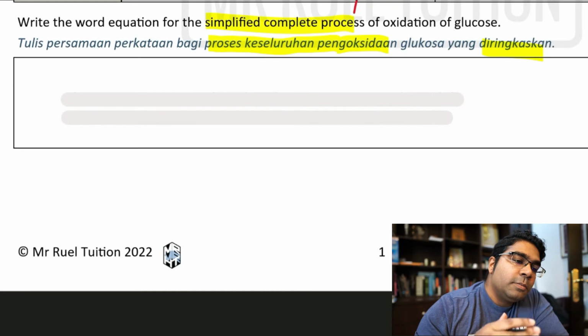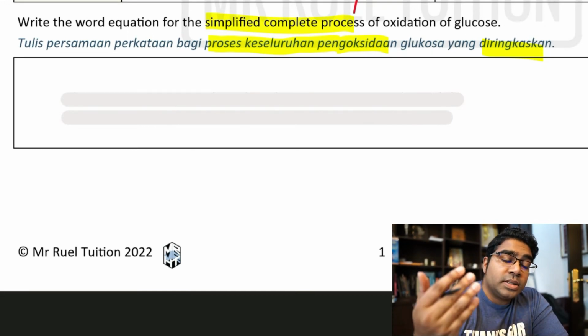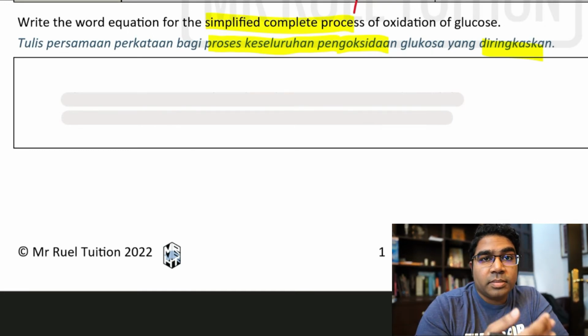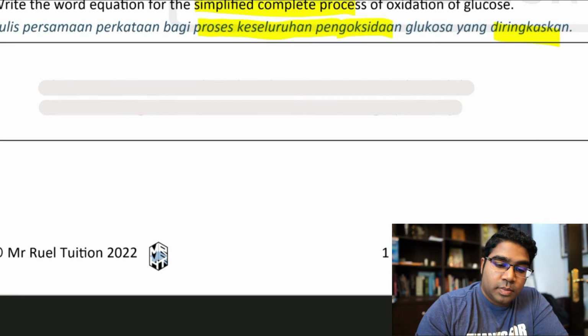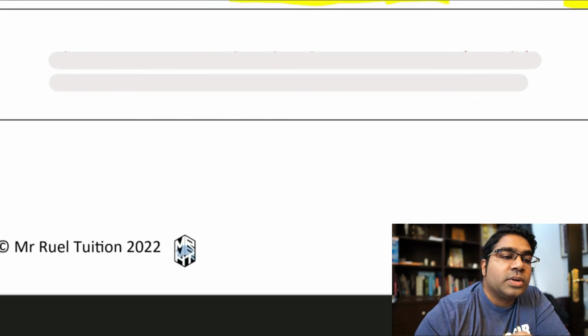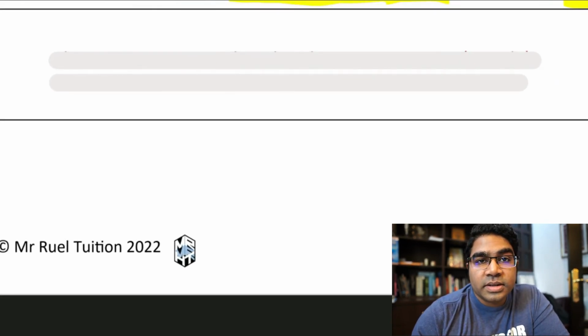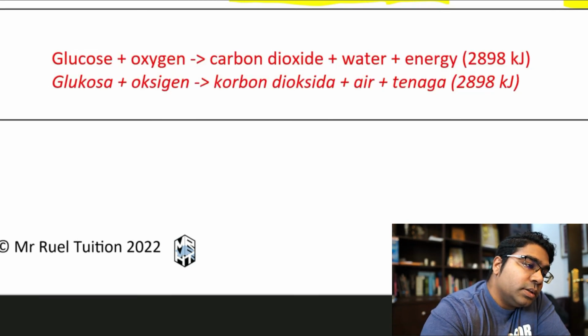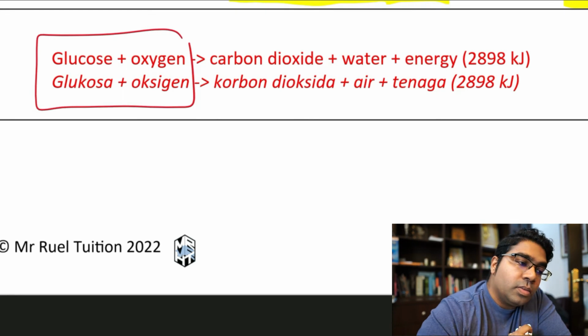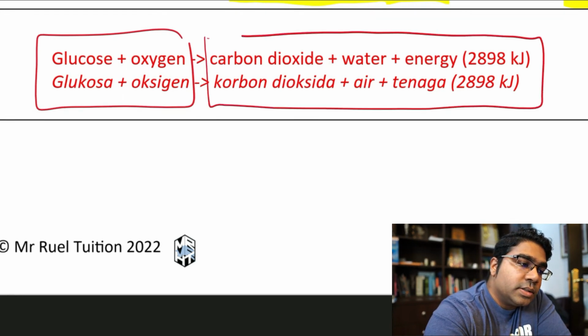Nanti bila pergi belajar pelajaran yang lebih tinggi lagi, then awak akan belajar secara terperinci. You will learn this in more detail when you go to higher levels. So the overall process ini memang sudah tahulah dari tahun 6 lagi. From standard 6 you've already known this. Glucose plus oxygen. What do we get? Carbon dioxide, water and energy.